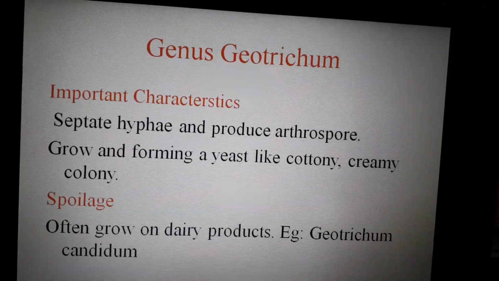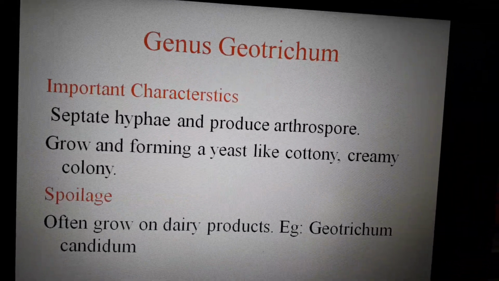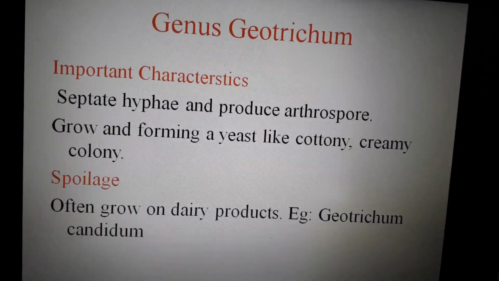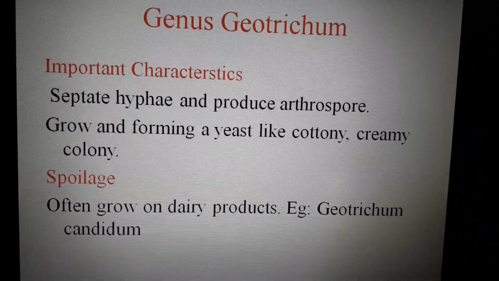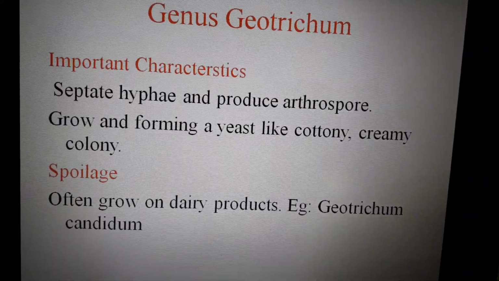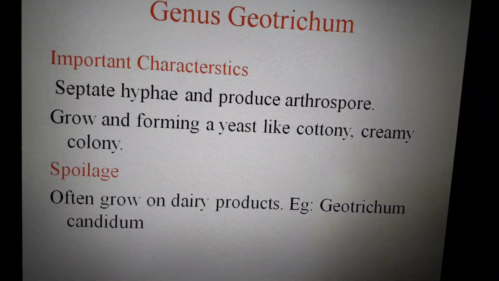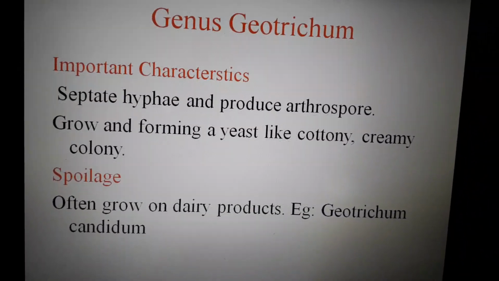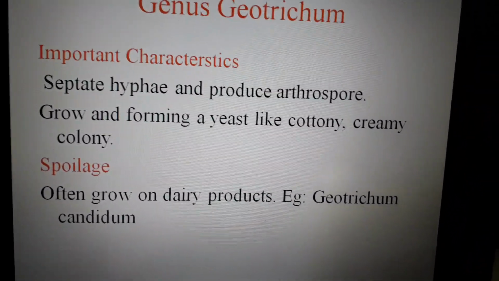Now we come to the genus Geotrichum. This particular genus has septate hyphae. They produce arthrospores and grow to form yeast-like colonies, meaning they show creamy colonies. The main difference between a yeast and a mold is that the yeast colony